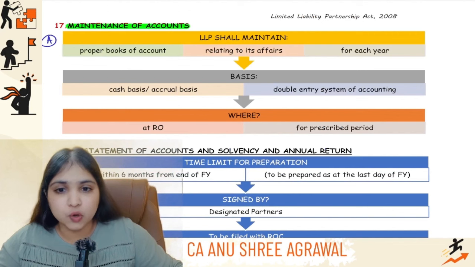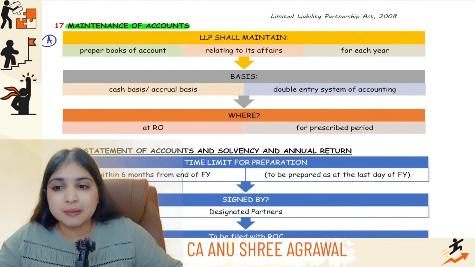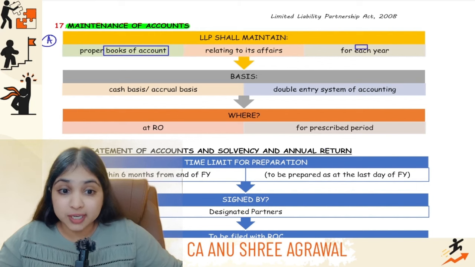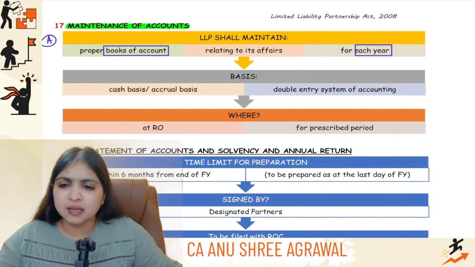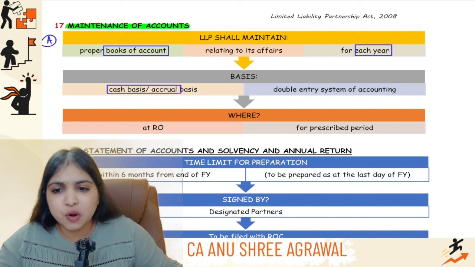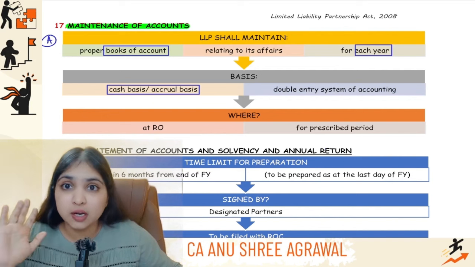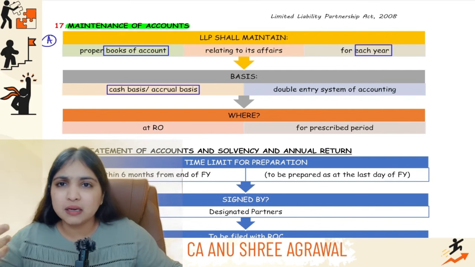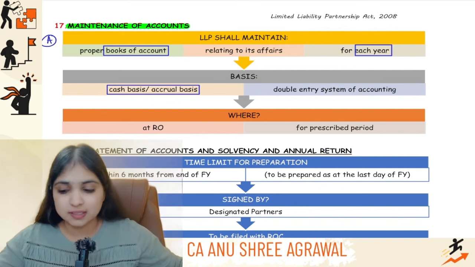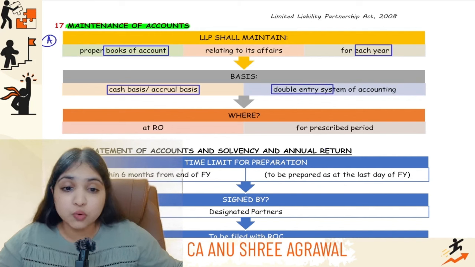In the first part, we're talking about the books of accounts. So, LLP will maintain proper books of accounts. First of all, these books of accounts will be maintained by the LLP for each financial year. The LLP can follow cash basis of accounting or accrual basis of accounting, doesn't matter. But if you remember, for company, we had learned only accrual basis of accounting, but LLP can maintain books in cash basis or accrual basis, but it has to maintain books of accounts only in double entry system.